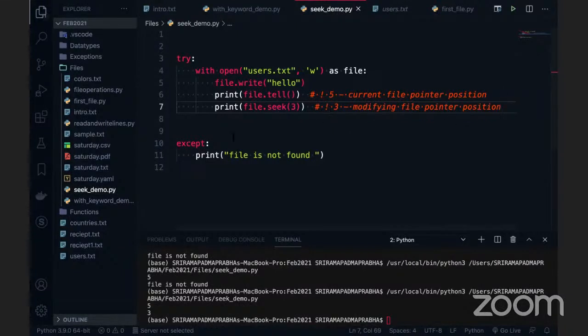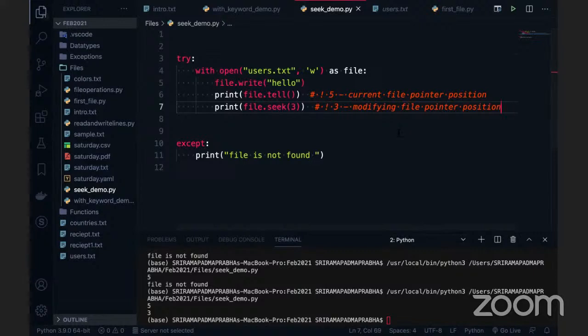So seek will take a value. The purpose of the seek method is to enable us to modify the file pointer position externally. It refers to the new position of the file pointer within the file itself. That's how we can use this one, which is really important, guys. If you want to change the file pointer position, we can change it. Then after that we can print the output as well.